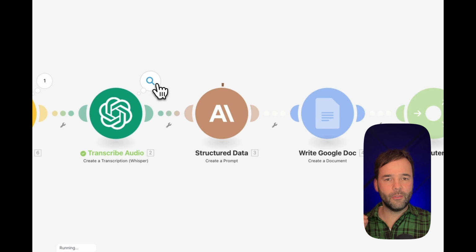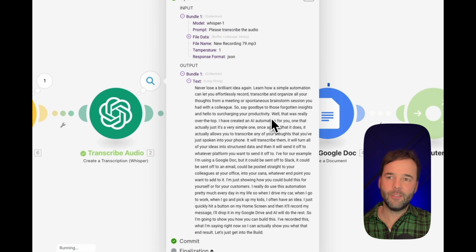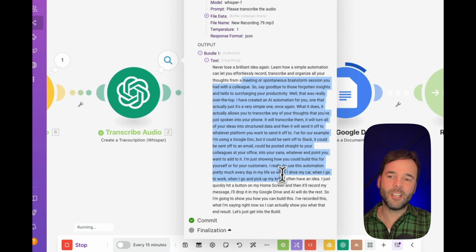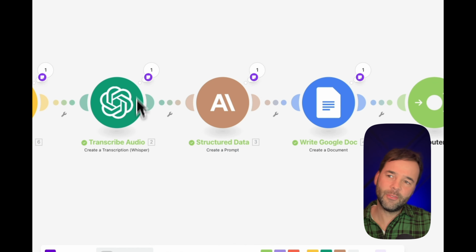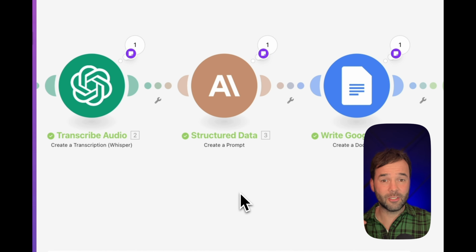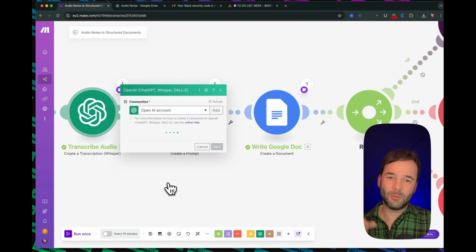So the file I uploaded, let me just have a look at the output that it came up with. Never lose a brilliant idea again. Yeah, so that's what I started this video off with. This is the original text that I said. After that, it's going to send it off and turn it into structured data. It turns into a JSON.